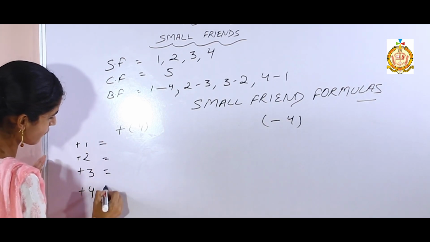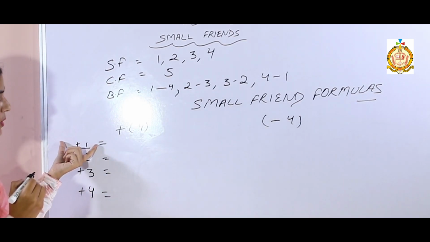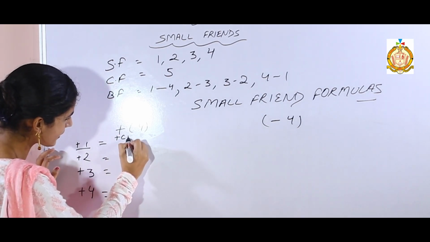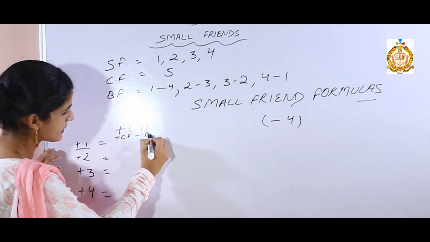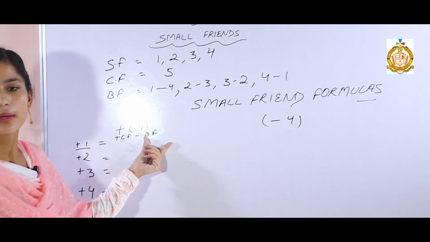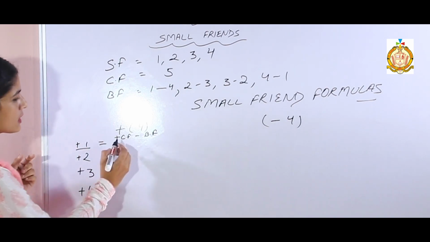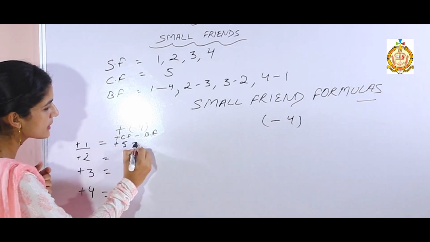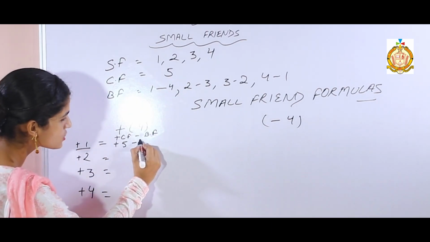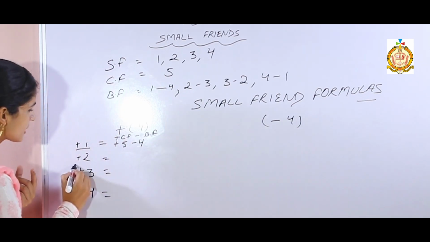Now, what is the formula of addition 1? First small friend is 1. So what is the formula of plus 1? The formula is: add your common friend, subtract your best friend. What is the common friend of 1? That is 5. Subtract best friend. Who is the best friend of 1? That is 4. So the formula of plus 1 is plus 5 minus 4.